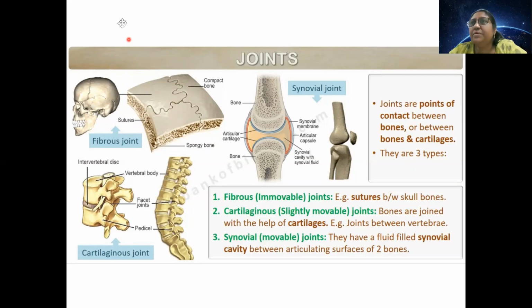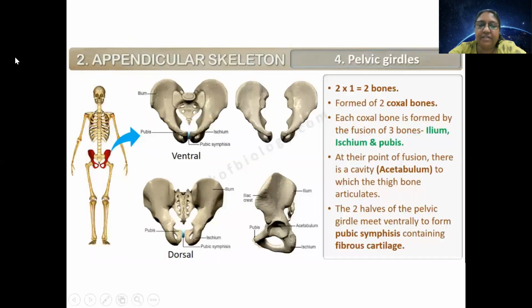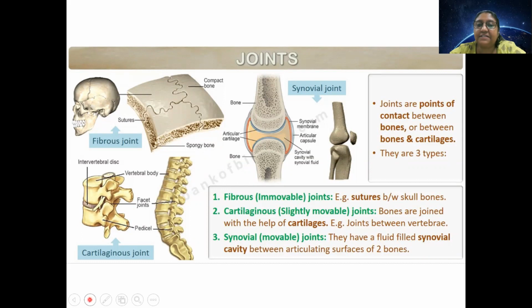Here the humerus is attached. But what is the name of that cavity? Sorry, femur is attached. The name of the cavity is acetabulum. Okay, done. Now I will ask everyone about this, and you should be able to speak about it.